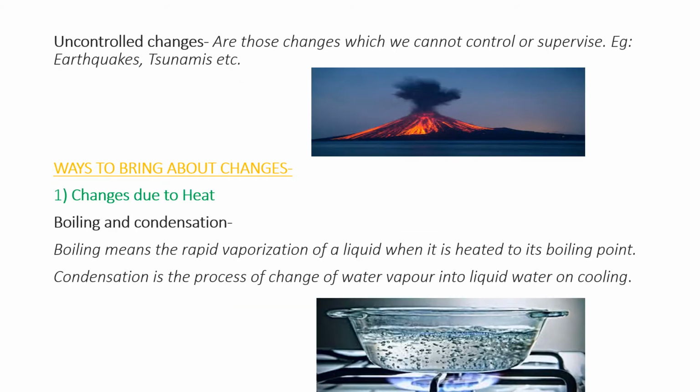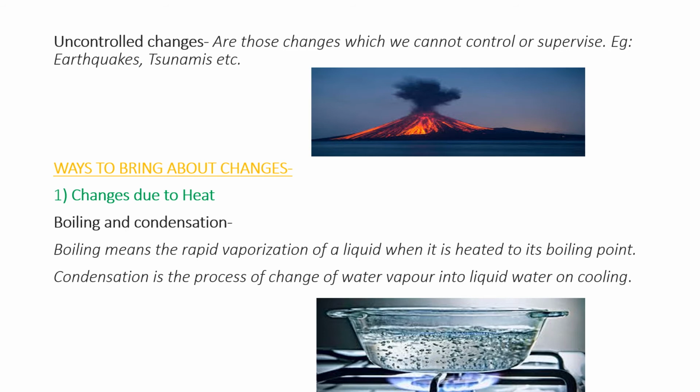Next is uncontrolled change. These are changes which we cannot control or supervise. Examples are earthquake, tsunami, eruption of volcano. These are all uncontrolled changes. This is not in our hands. We cannot supervise it. It is uncontrolled. It can happen anytime. Next, ways to bring about changes.